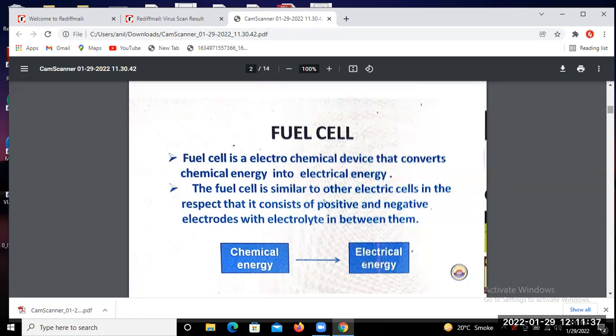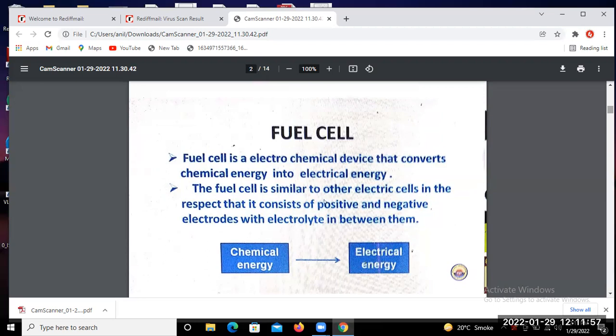So a lot of people install a battery instead of a fuel cell, because a fuel cell may not be reversible. One time if you use it, it cannot be recharged. Okay, that means this cannot be rechargeable.